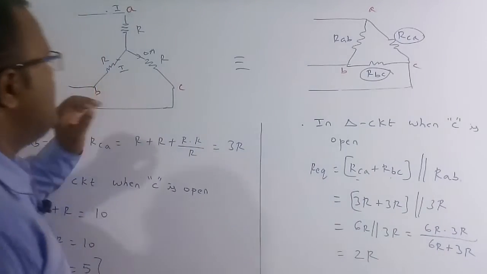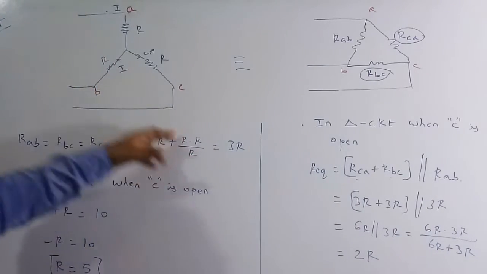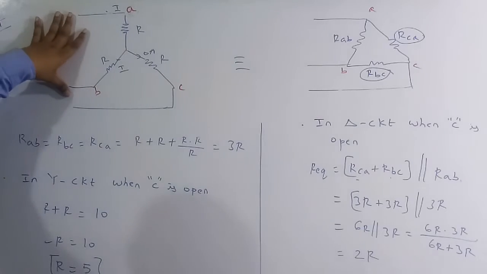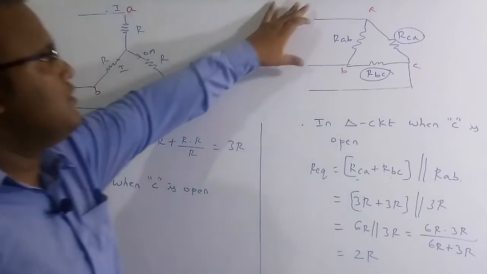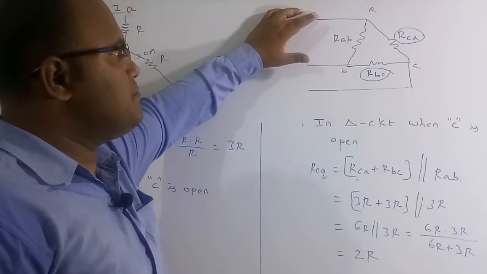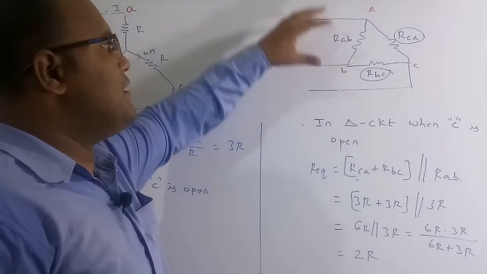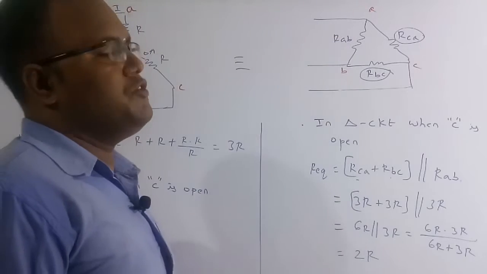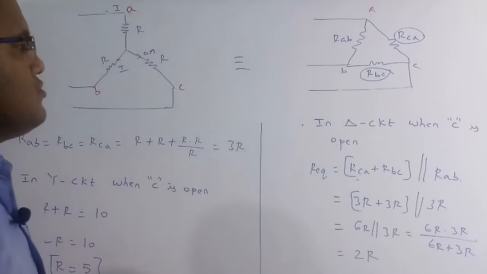So when C is open, the equivalent resistance across the A and B terminals is 5 in the star circuit. And similarly for the delta fashion, the equivalent resistance between A and B when C is open is 10 ohm. So 10 ohm is the correct solution of this question.